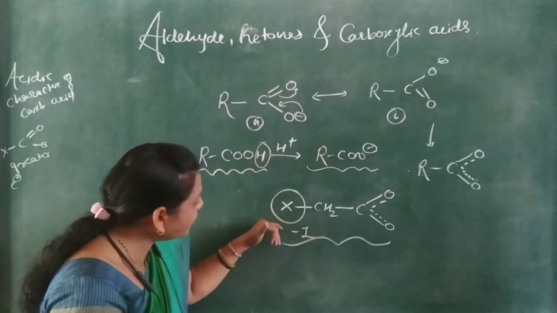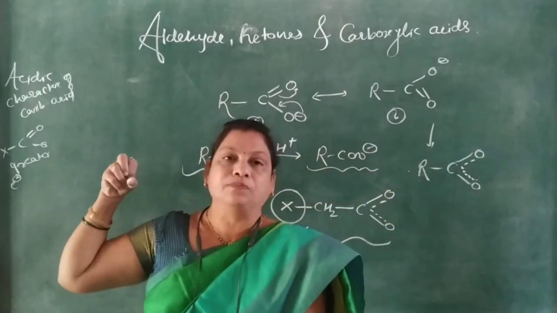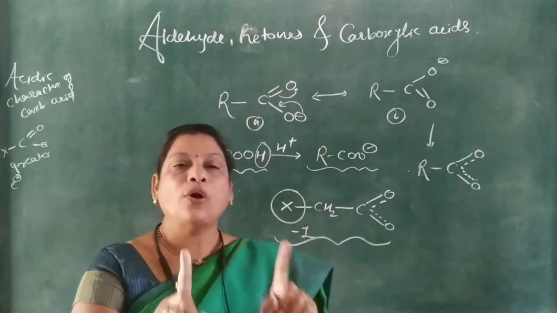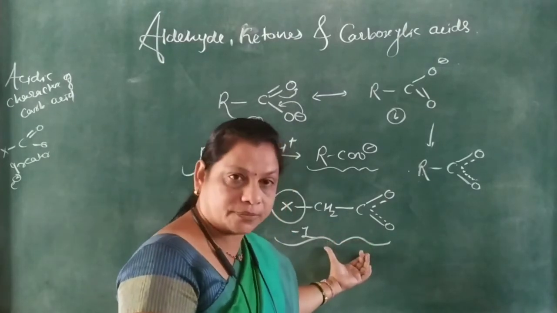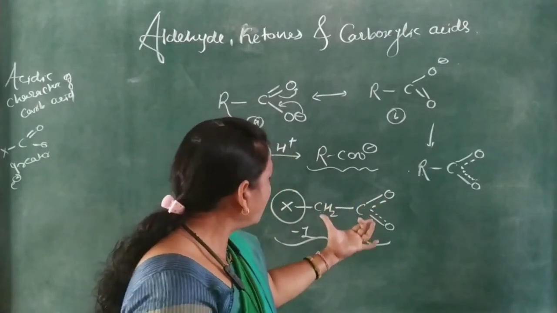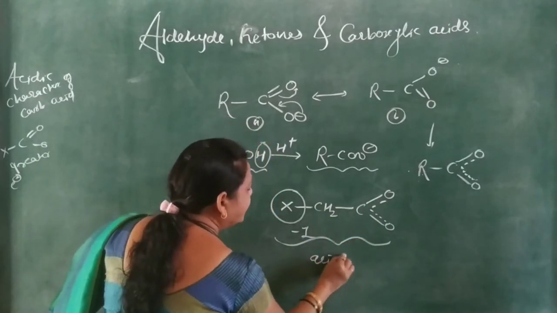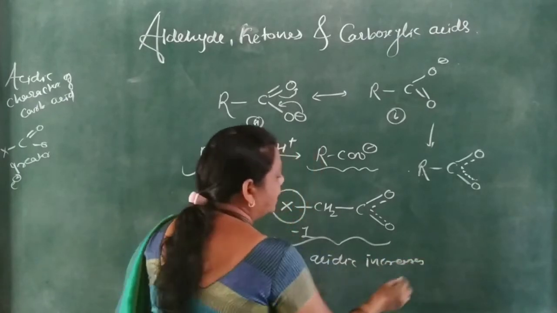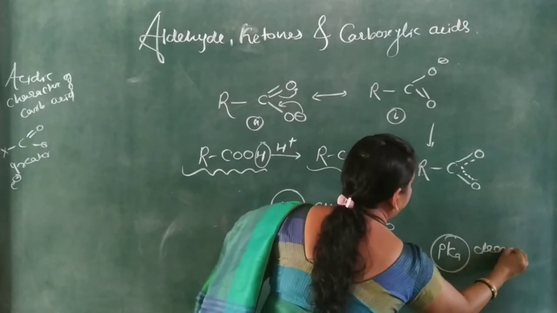If this electronegative atom of an element or electron withdrawing groups are present on this alkyl group, then because of the minus I effect, it is more stabilized. And because it is more stabilized, its acidity increases. Its acidity increases, and the pKa value goes on decreasing.